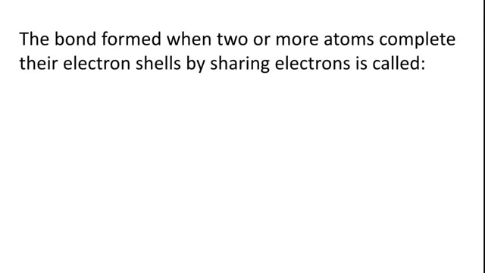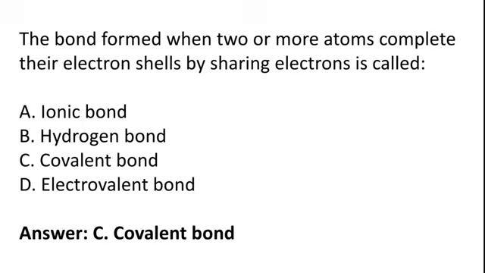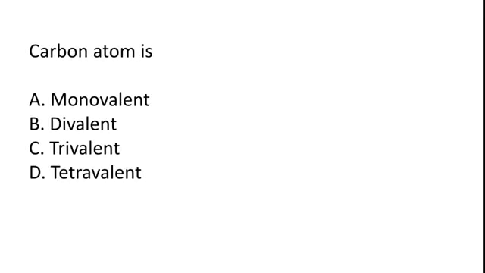The bond formed when two or more atoms complete their electron shells by sharing electrons is called ionic bond, hydrogen bond, covalent bond, electrovalent bond. So the correct answer is option C, covalent bond. Carbon atom is monovalent, divalent, trivalent, tetravalent. So the correct answer is option D, tetravalent.